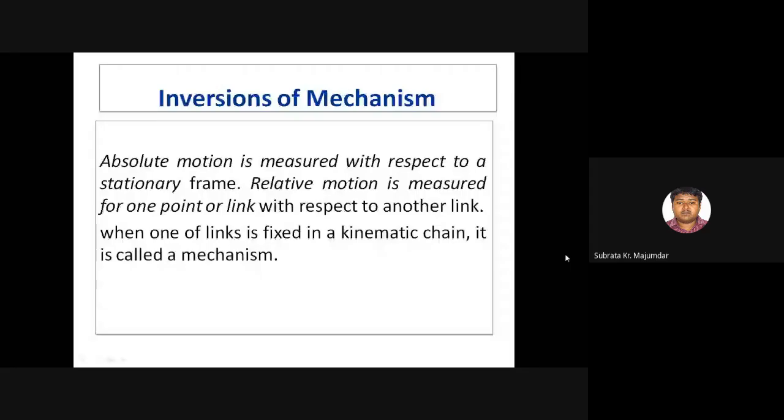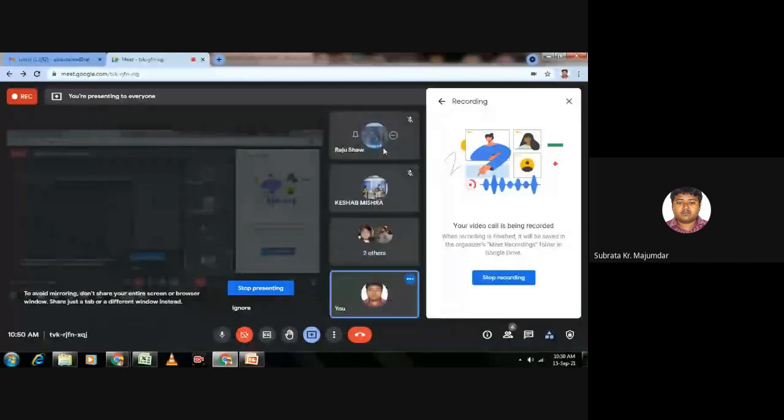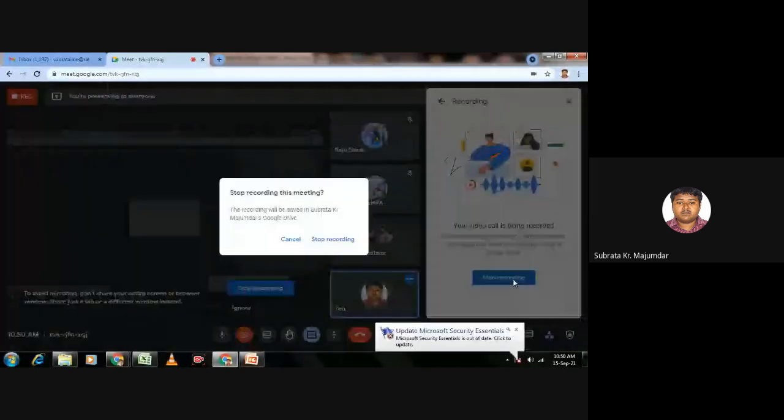Next, we are going to study the inversion of mechanism. But before going to the inversion of mechanism, our requirement is, are there any queries up to this point?